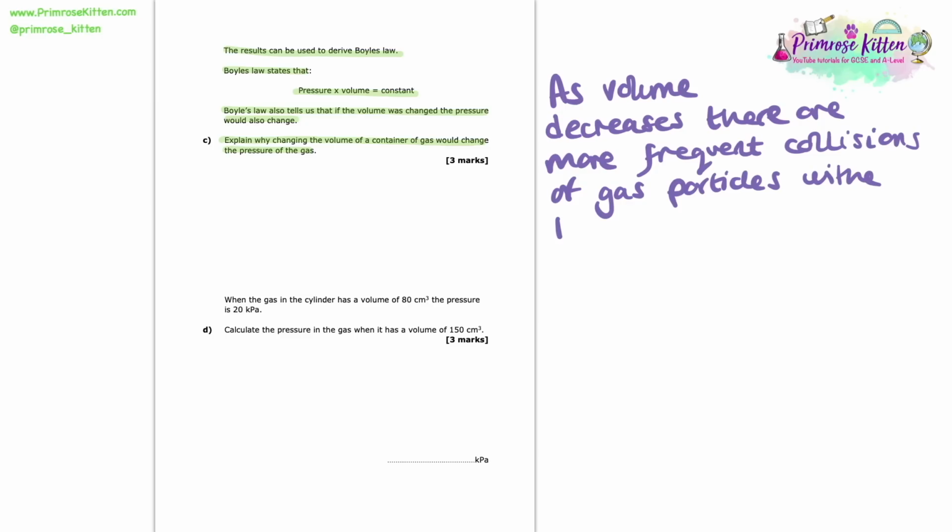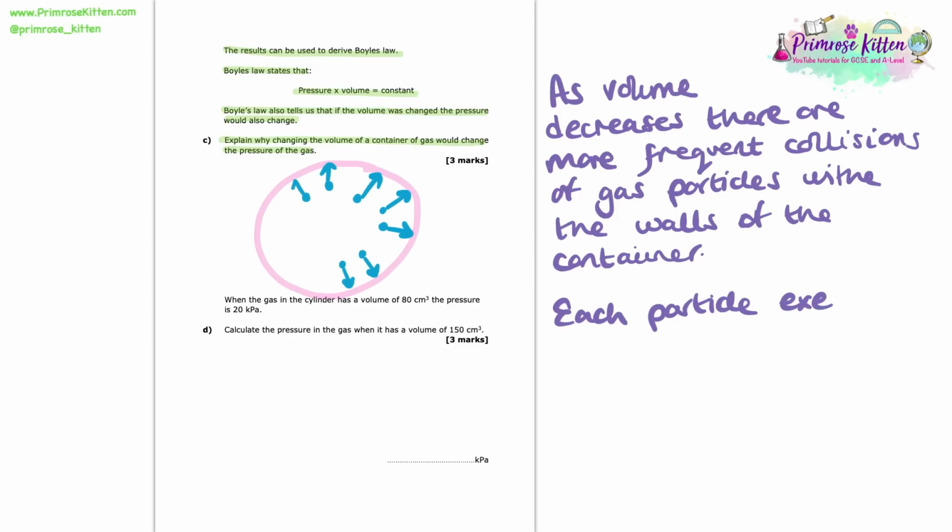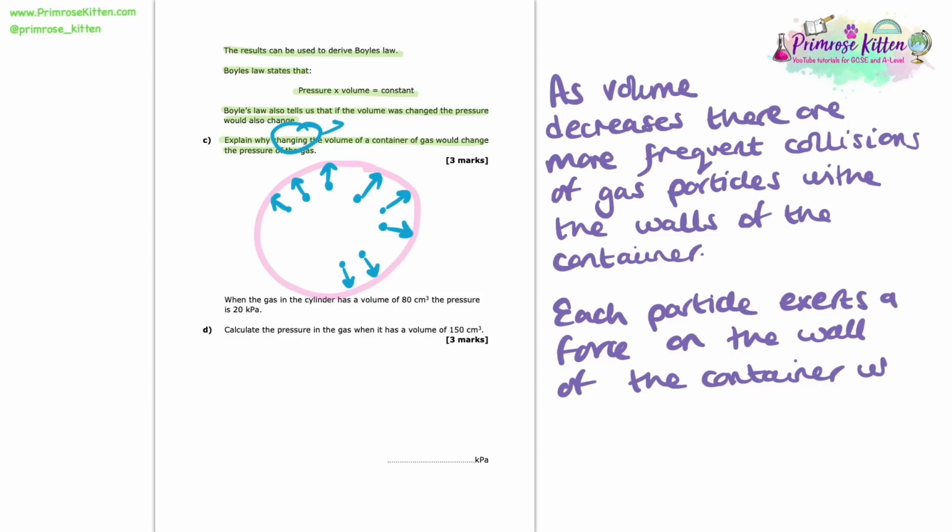Now every time there is a collision with the walls of the container, there's going to be a force exerted on those walls. Now if there's more frequent collisions, then of course in total we're going to see a much bigger force on the walls of this container. Now, a bigger force in total is going to have the effect of a bigger pressure. Now, this is why if we, in this case, decrease the volume of a container, we will see an increase in the pressure of the gas.